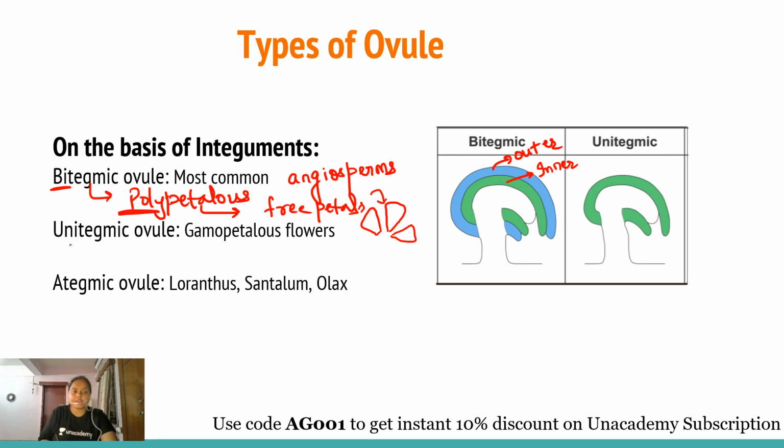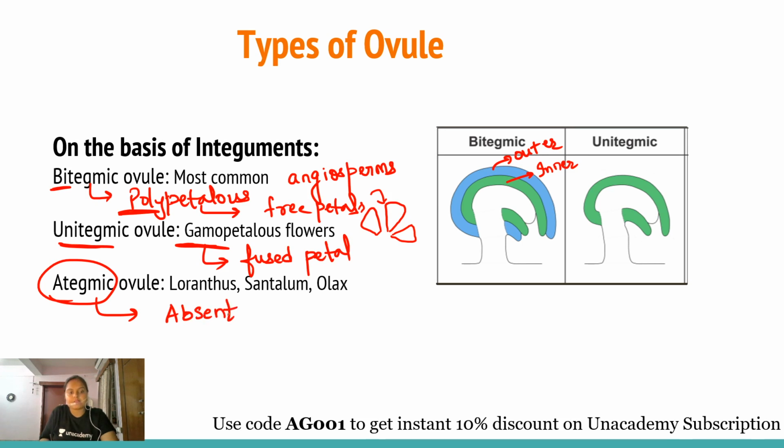Now, the unitegmic ovule contains only a single integument, as shown here. It is mainly found in gamopetalous flowers. Gamopetalous means fused petals. The third category on the basis of integument is the ategmic ovule, which means the integuments are absent. It is found in certain cases, for example in Loranthus, Santalum, and Oryx. There are very few examples of ategmic ovule, and the most common type in angiosperms is the bitegmic ovule.